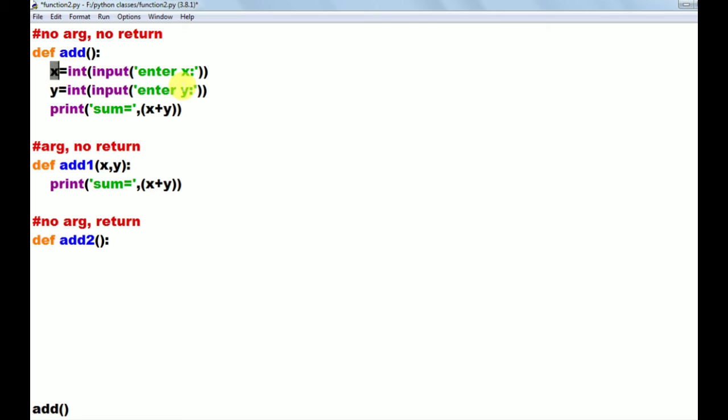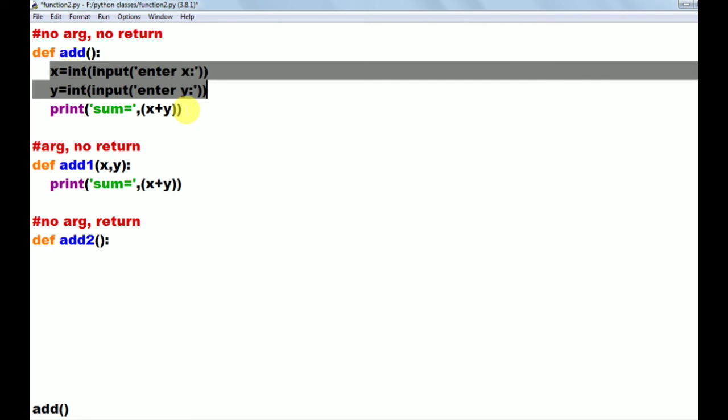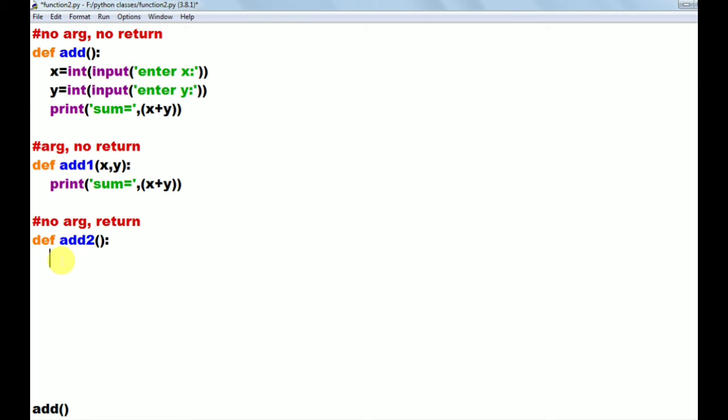So to read the values from keyboard, I am copying the code and pasting here. Now I want to return the value. To return the value from the function, we have to use the keyword return. Which value do we want to return? x plus y. So write return x plus y. So this is the third way.